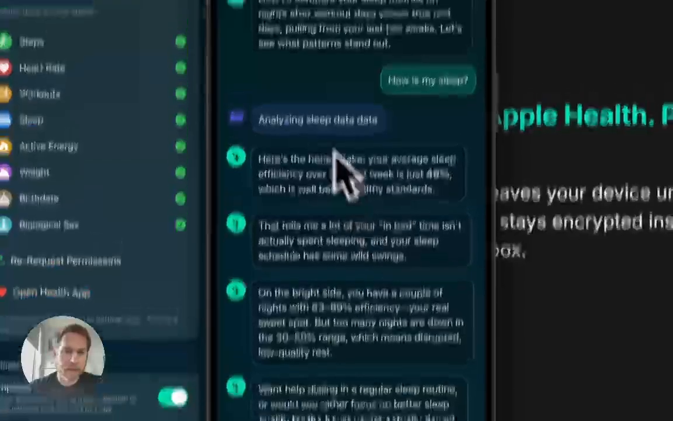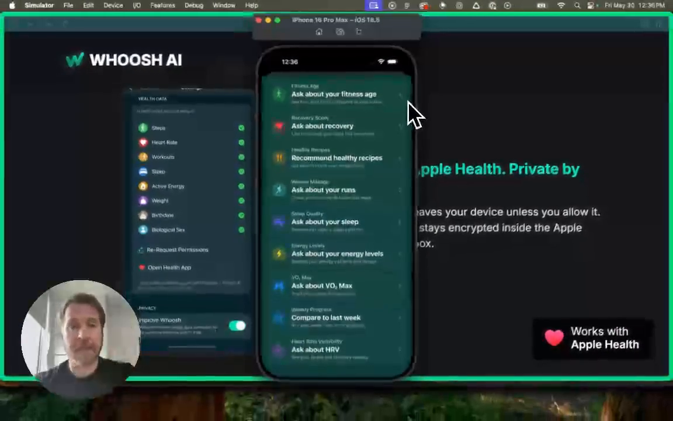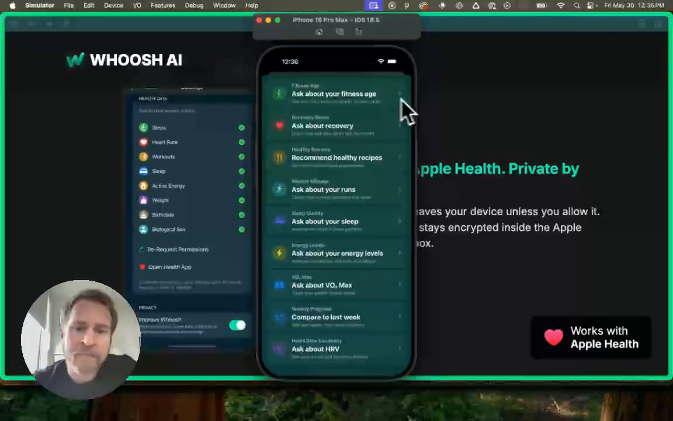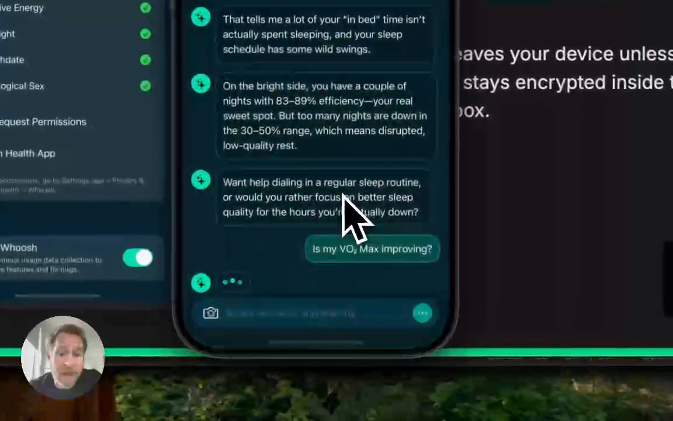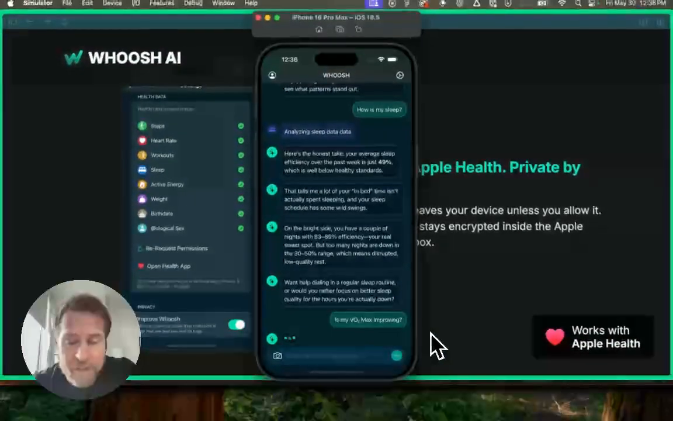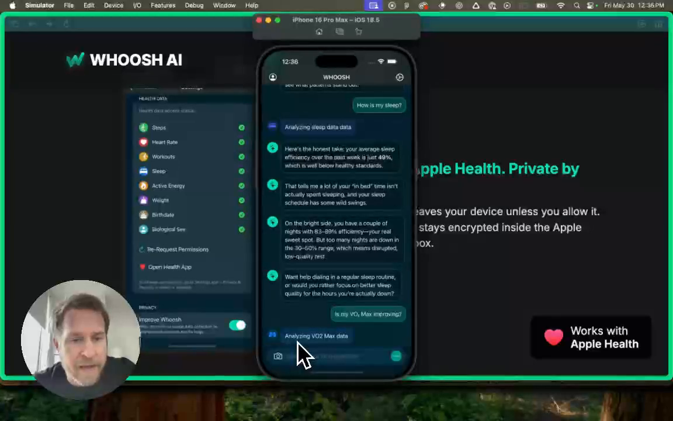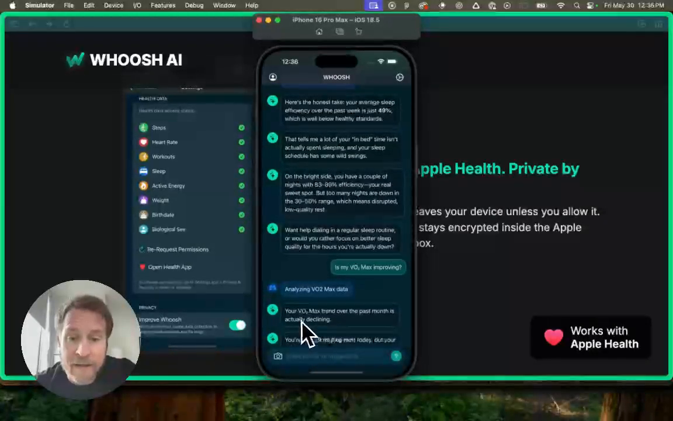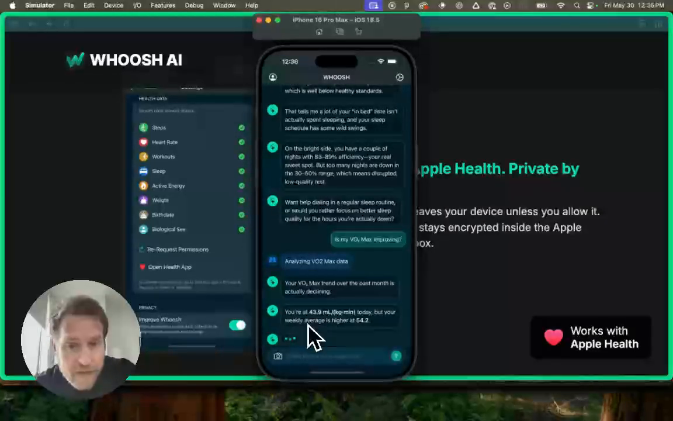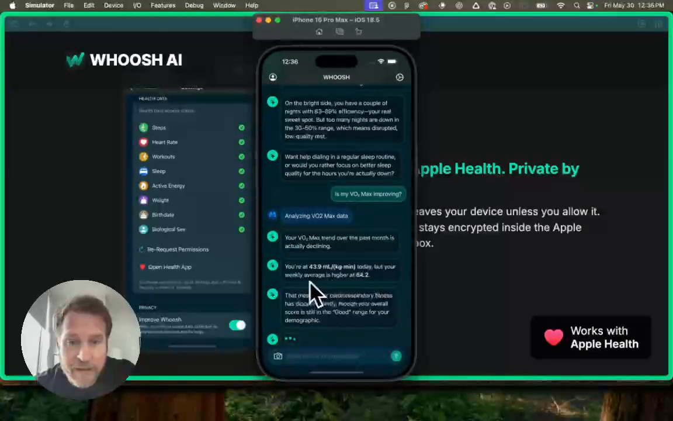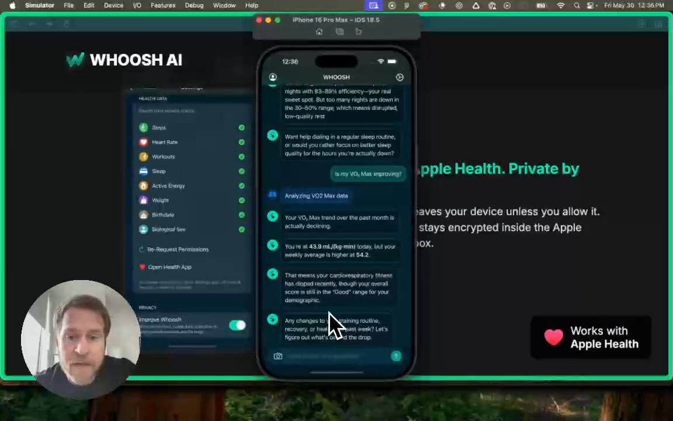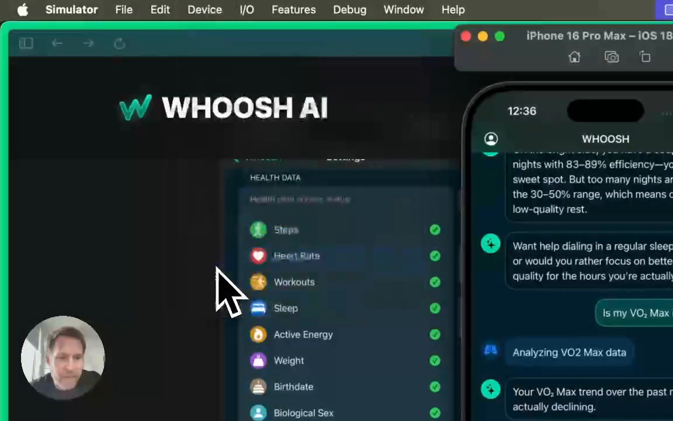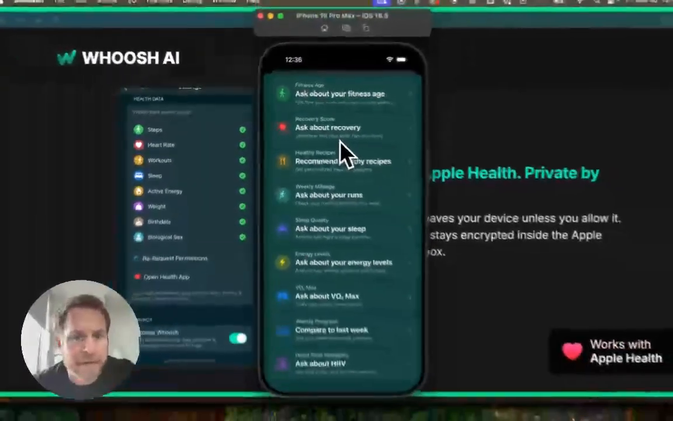And there's actually a bit more. So if I open up the app itself, as you can see, I could ask about my VO2 max, and so you can see: is my VO2 max improving? The AI is going to actually request that data from Apple Health. And it says your VO2 max over the past month is actually declining. You're at 43 milliliters today, but your weekly average is at 54. That means your cardiorespiratory fitness has dipped, though your overall score is still in the good range. So that's helpful if you're trying to optimize your VO2 max.